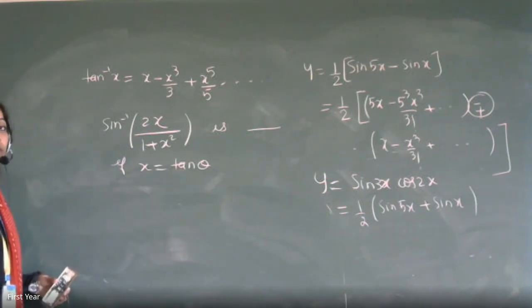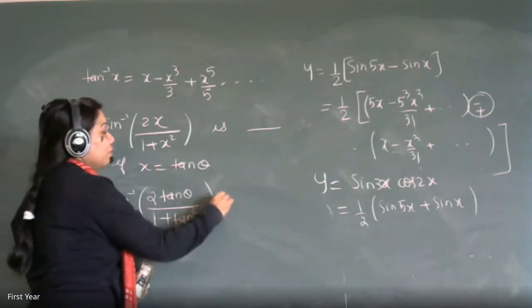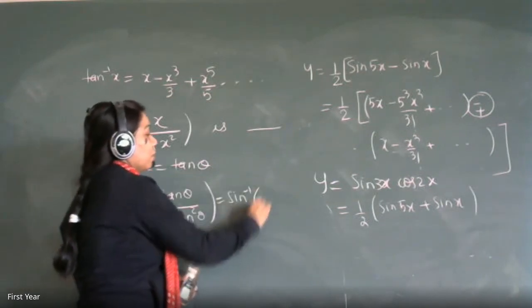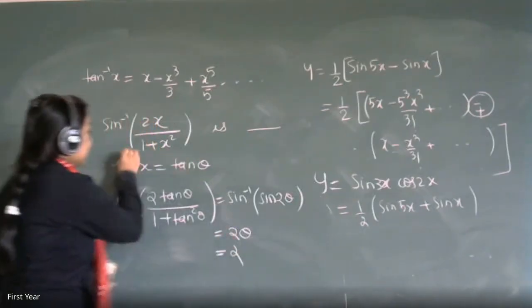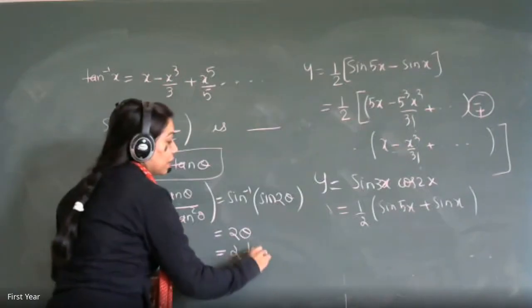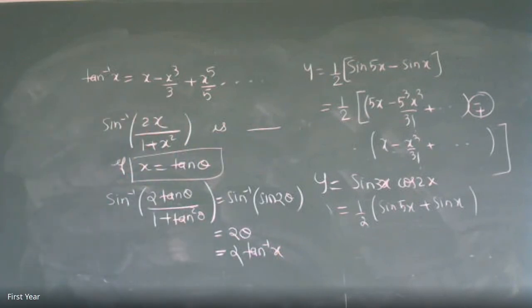How are you going to solve this? Very simple it is. If we put x is equal to tan theta, then inside the bracket we get sine 2 theta. Correct, it is the formula for sine 2 theta. So tan inverse of sine 2 theta is 2 theta. But what is theta? Theta is tan inverse x. That's tan inverse of x, and this answer will be there in the option. Is it okay?